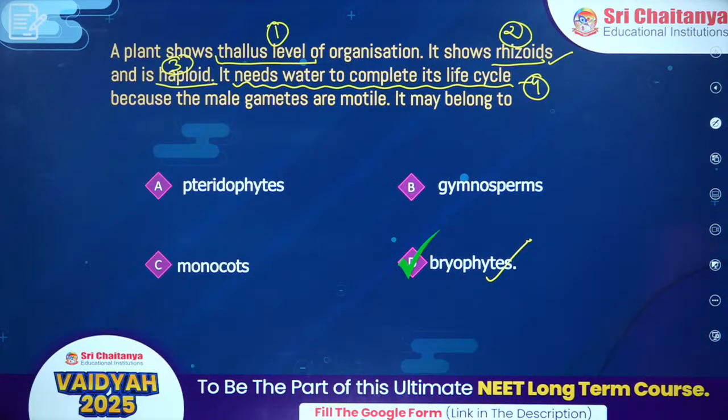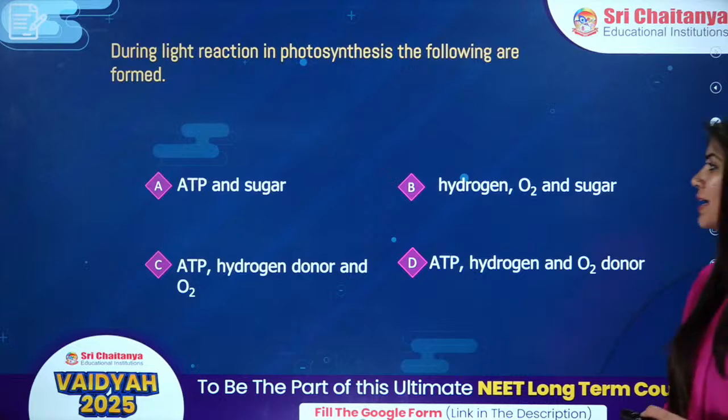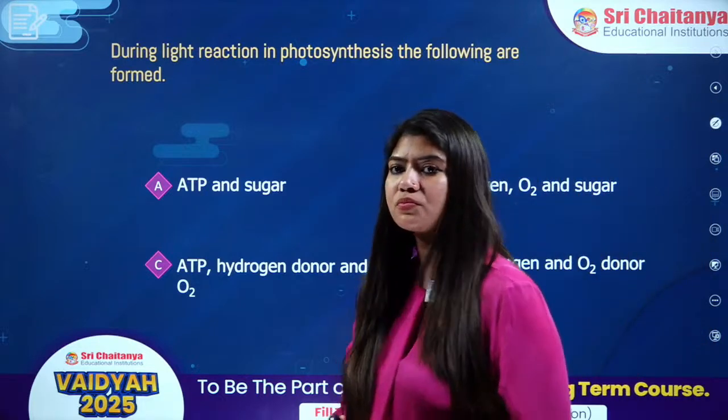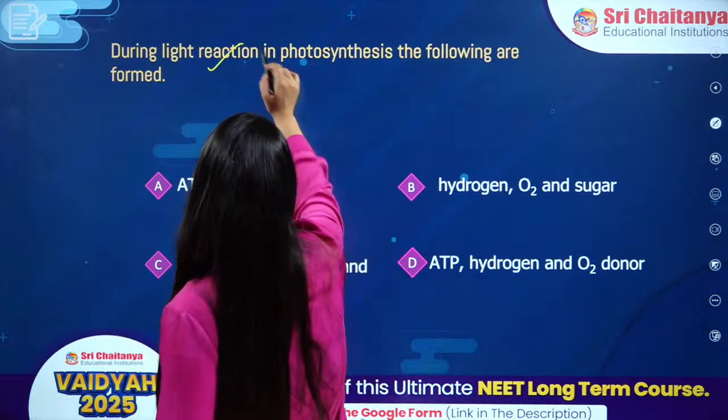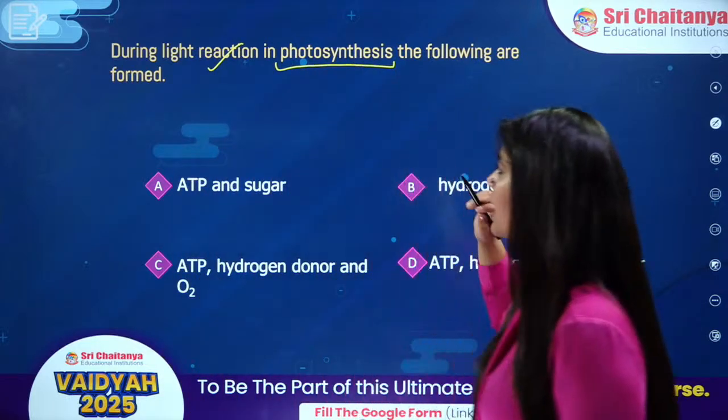Come on, everybody, +4, and next question on your screen. During light reaction in photosynthesis, the following are formed.